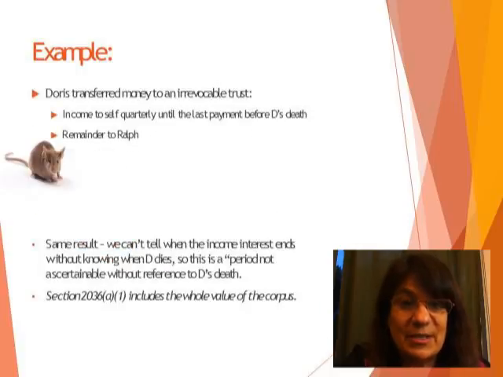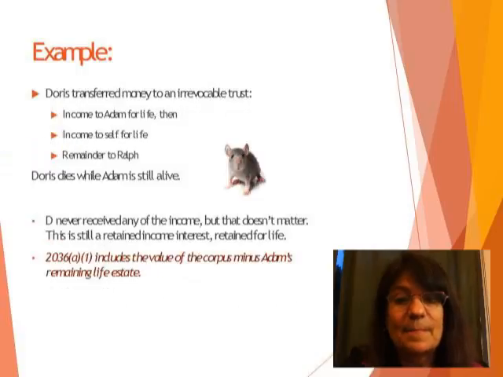Now, how about this one? She transferred the money to an irrevocable trust, income to herself quarterly until the last payment before her death. Okay, so now the right to income ends before Doris's death. But we can't tell when that is without referring to her death, so this is a period not ascertainable without reference to the decedent's death. And so that means that we include the whole value of the corpus in the gross estate.